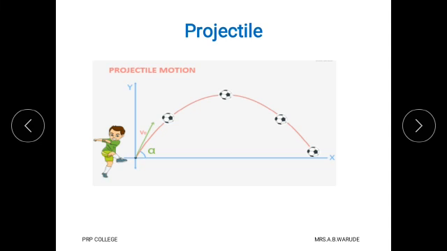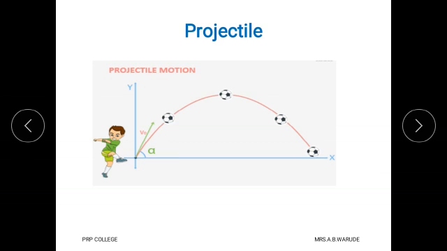Before starting this point, first we observe this photograph. Here it is observed that when that boy hits a ball, then that ball makes some angle with the horizontal surface. This is the actual path in which that ball is thrown. When we observe that path, it makes some angle with the horizontal surface, and that angle is less than 90 degree, and that motion of body is called a projectile motion.